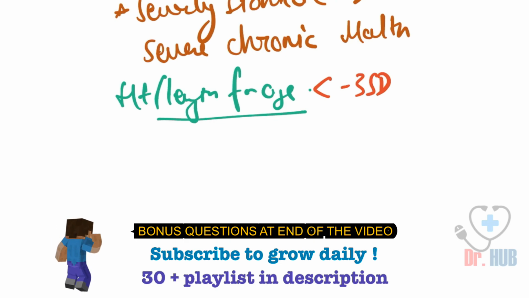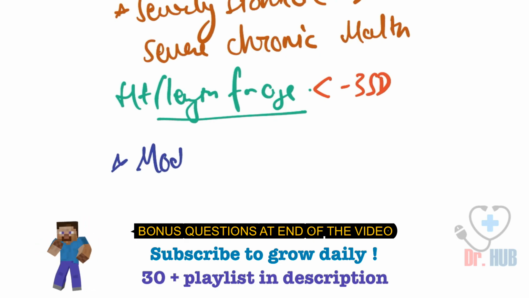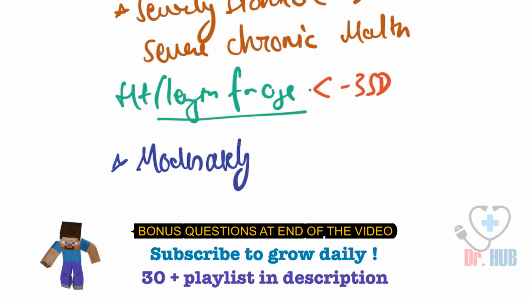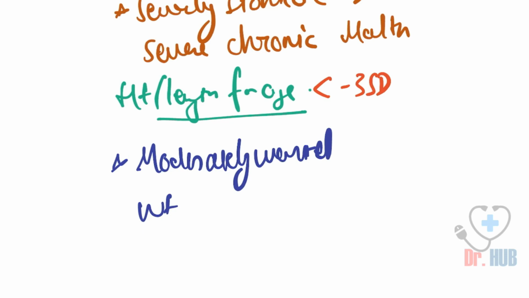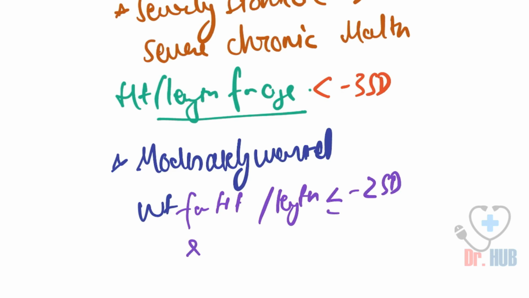Next, we see moderately wasted. What is moderately wasted? Here the weight for height or length is less than -2 standard deviations and greater than or equal to -3 standard deviations.